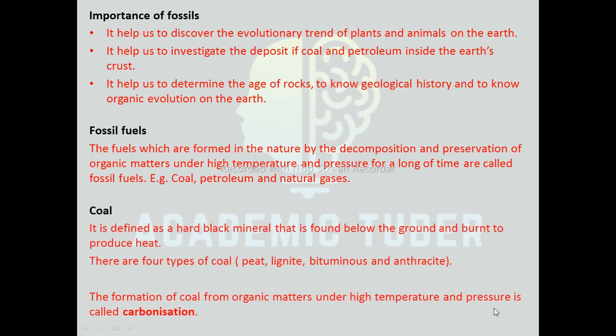Coal is defined as a hard black mineral that is found below the ground and burnt to produce heat. There are 4 types of coal. They are peat, lignite, bituminous, and anthracite. Peat is low quality coal, and anthracite is the highest quality coal.